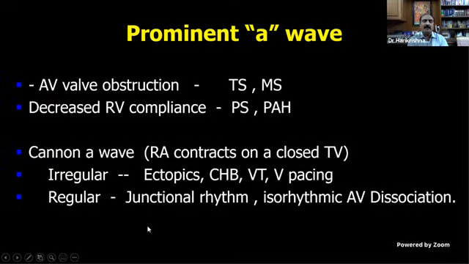Then you will be asked about the Cannon wave. What is a Cannon wave? Cannon wave occurs when the right atrium contracts on a closed tricuspid valve, a closed AV valve. The atrium contracts on a closed AV valve, you will get a Cannon wave. And it can be irregular or regular. You should know what are the causes of irregular Cannon waves: ectopics, complete heart block, VT, ventricular pacing. Regular Cannon waves: junctional rhythm, isorhythmic AV dissociation, etc. These things are usually asked. You should know.